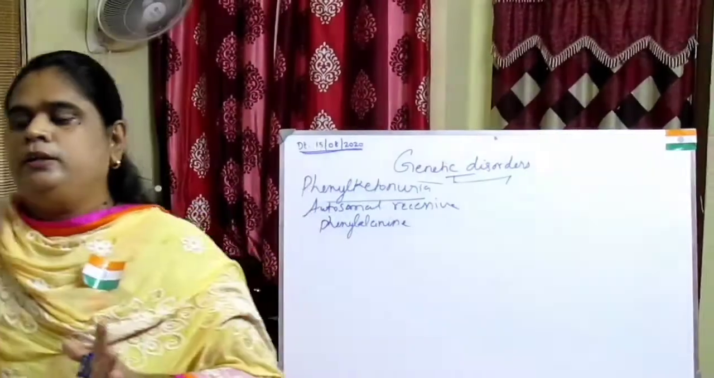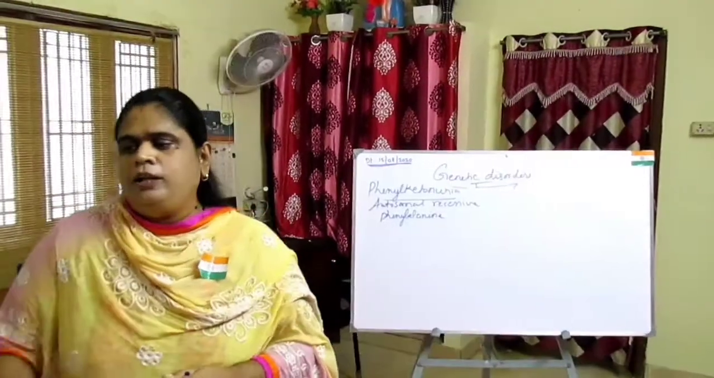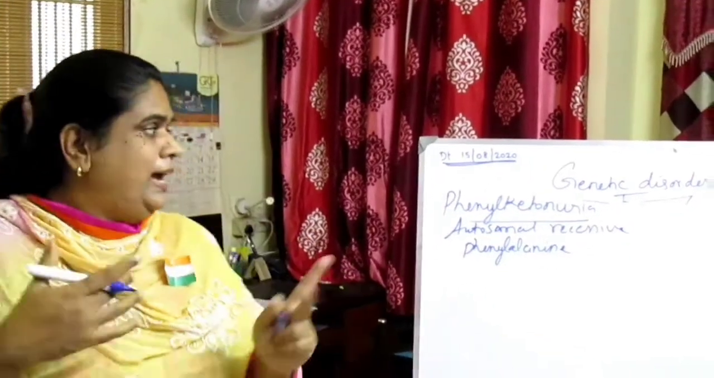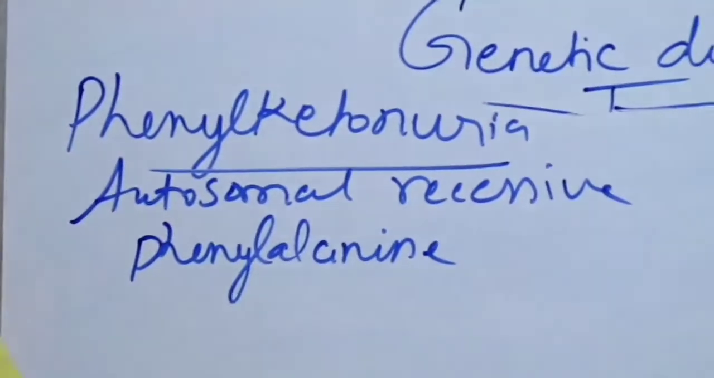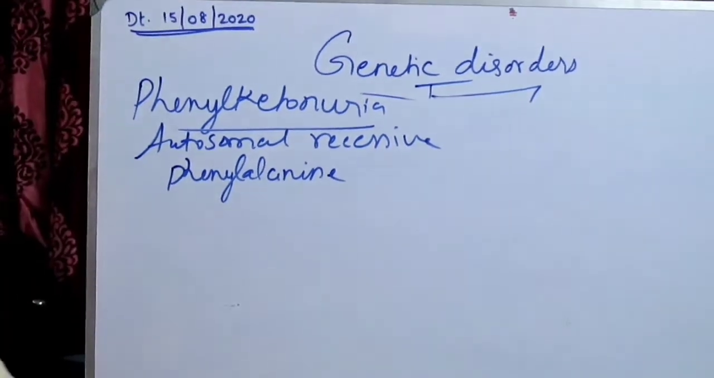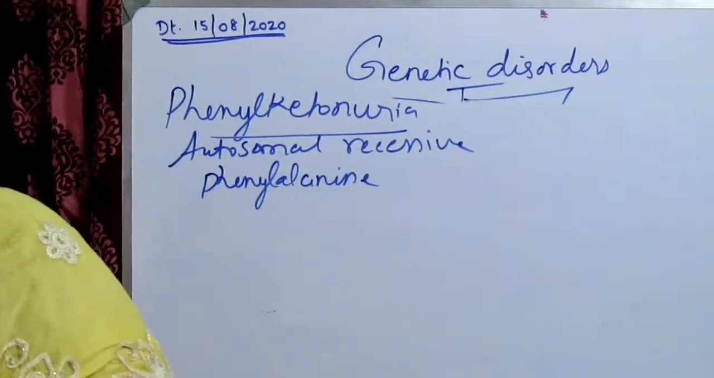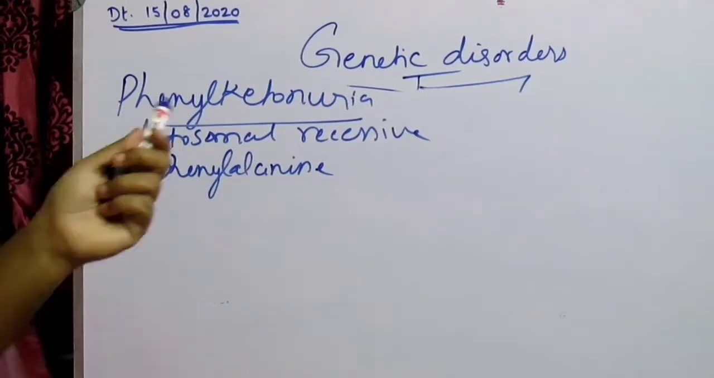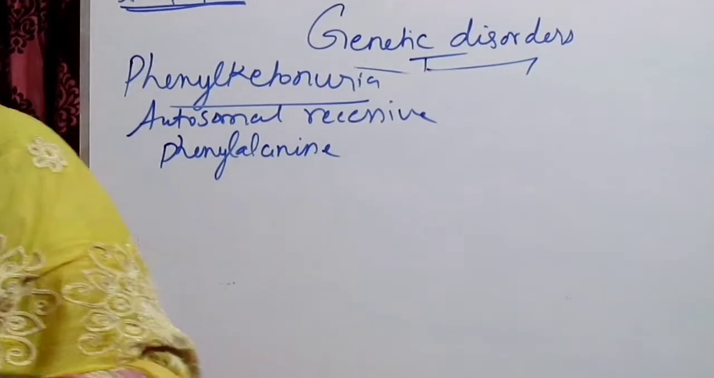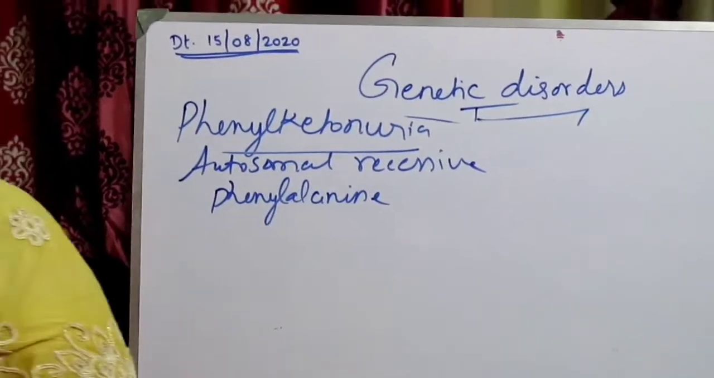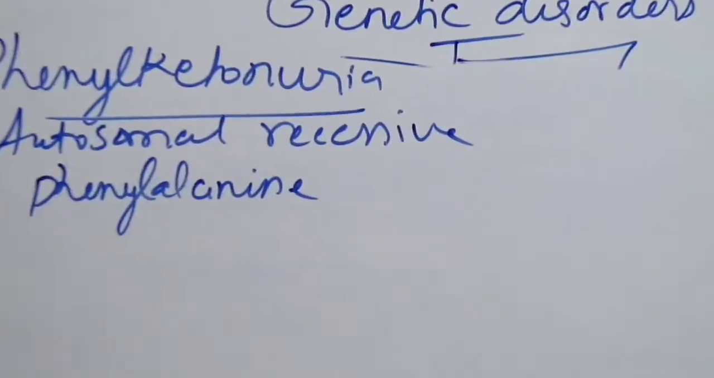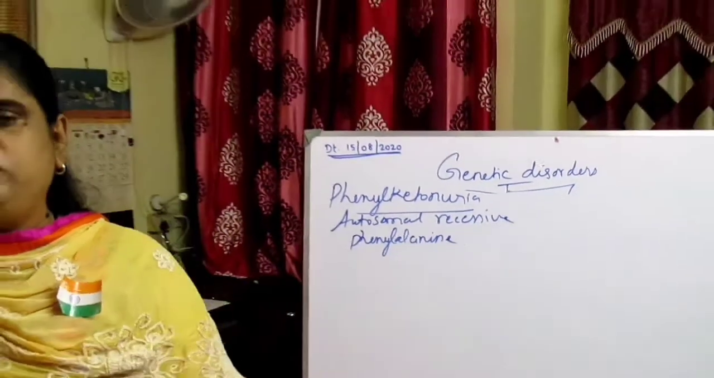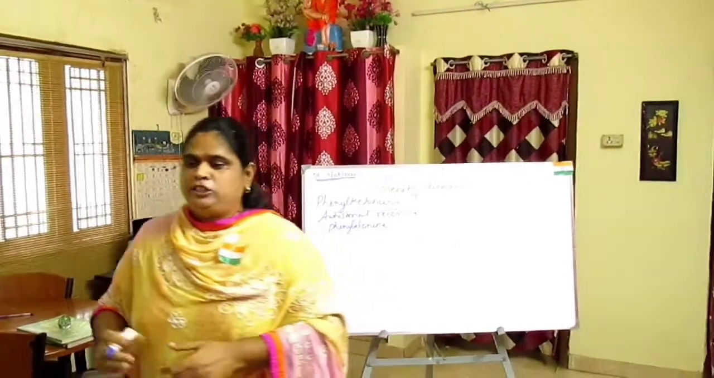In this disorder, the affected person does not have the enzyme that converts phenylalanine to tyrosine. As a result, phenylalanine accumulation takes place in the body and it is converted into many derivatives, which result in mental retardation. That is phenylketonuria.